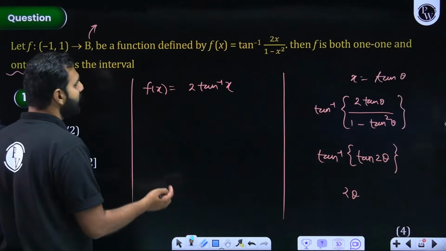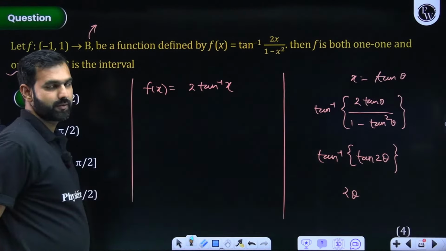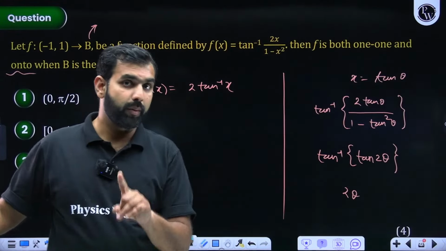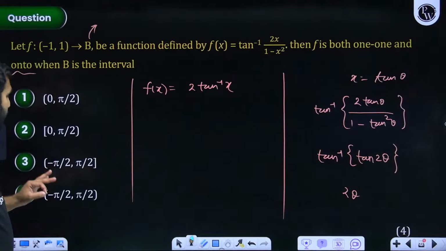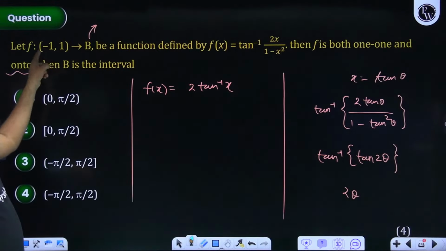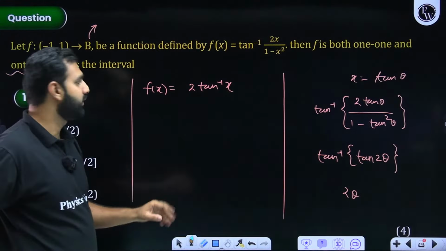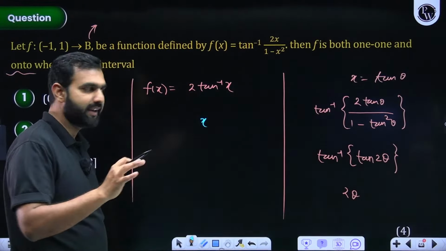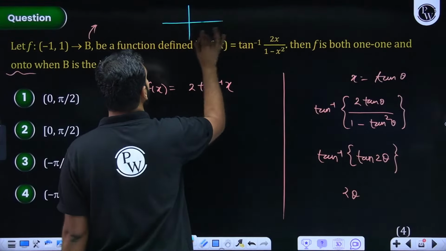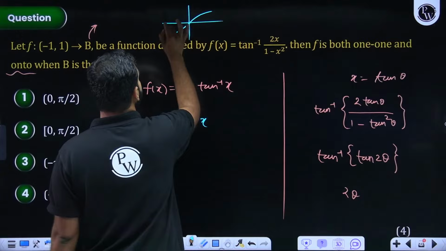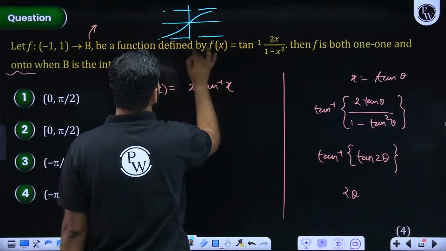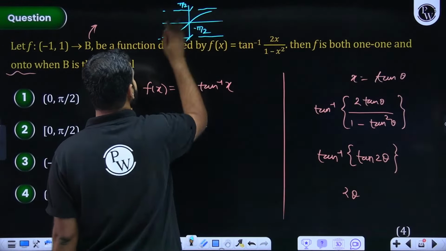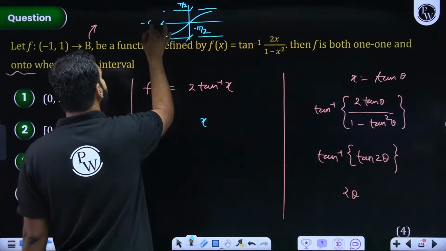With this, I need not tell you what the range of this could be. What about tan inverse x, students? Do remember the only thing you should take care of is that x is from minus 1 to 1. Pay attention: it is 1-1 and onto. We know tan inverse x is a strictly increasing function. We did discuss its graph, I hope you remember it. This is how the graph goes, from minus pi by 2 to pi by 2. Everybody with me on this? x goes from minus infinity to infinity.